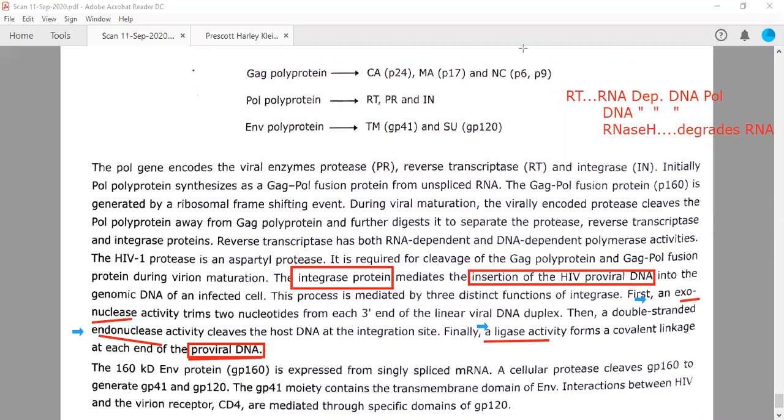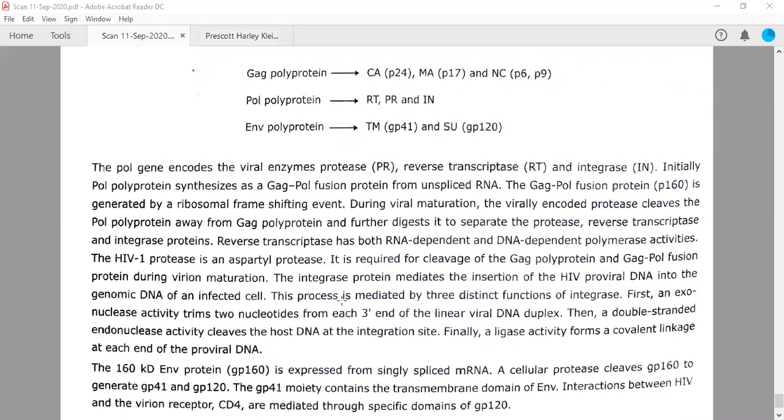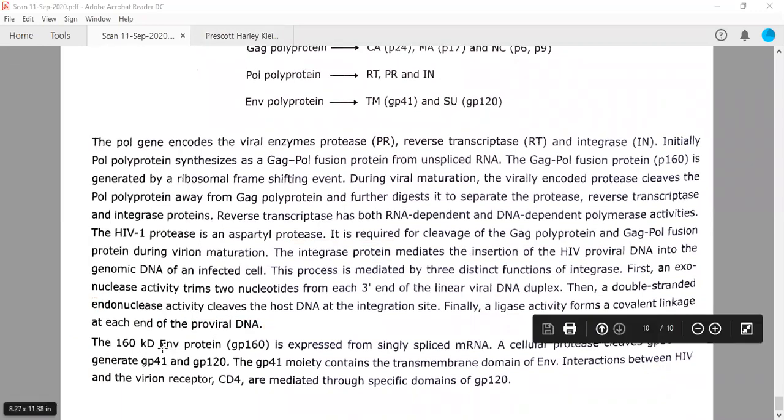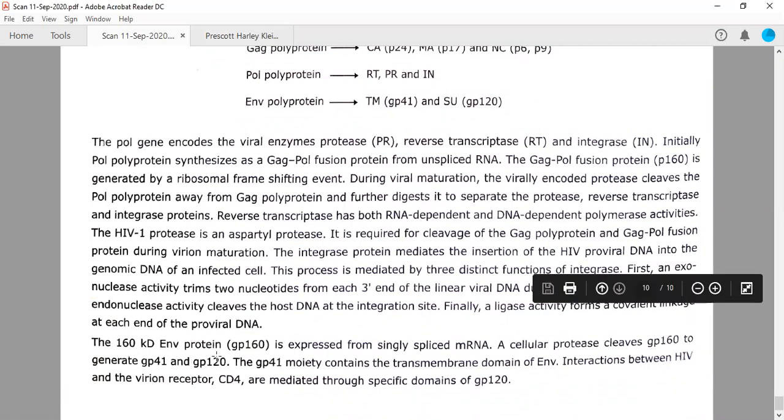Now finally there is the 160 kilodalton ENV protein that makes two glycoproteins, which will be expressed from a singly spliced mRNA. This 160 kilodalton protein will be cleaved to generate GP41 and GP120. The GP41 moiety contains the transmembrane domain of ENV.